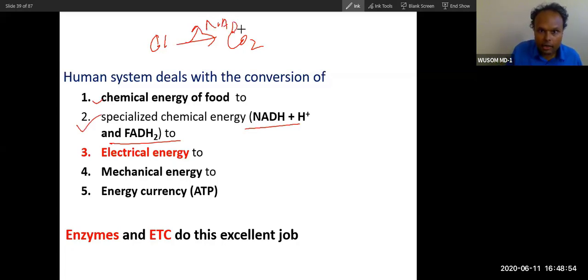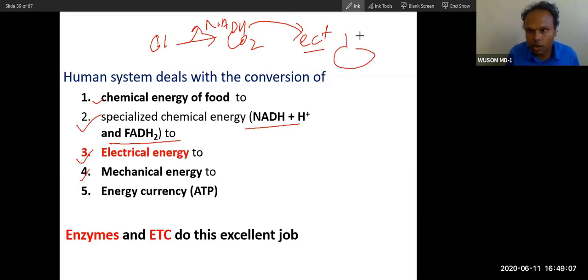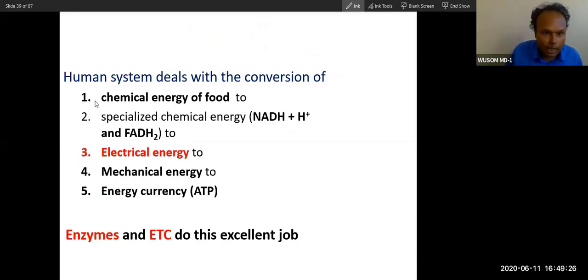NADH is released. And from this NADH or FADH, the electrons will undergo the electron transport chain, ETC. ETC is nothing but electrical energy, which I have already explained. And then after electrical energy, there is the ATP synthase, F0 F1 complex. This will actually rotate like a turbine, and that is why I have mentioned mechanical energy. I will show you that. From this mechanical energy, the production ultimately will be ATP. So this is the sequence of energy transformation. Just memorize it for the time being: chemical energy of glucose to NADH and FADH, other chemical energy, then electrical, mechanical, and then the energy currency.